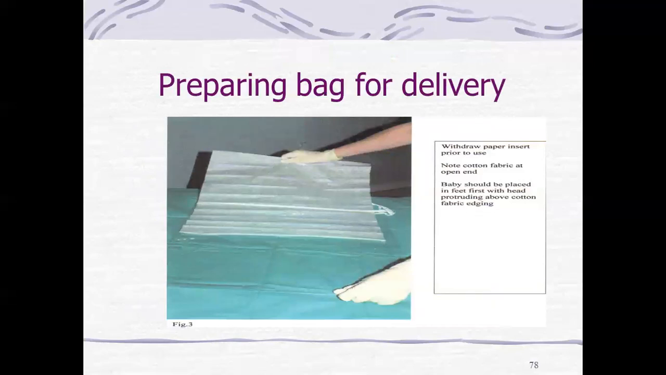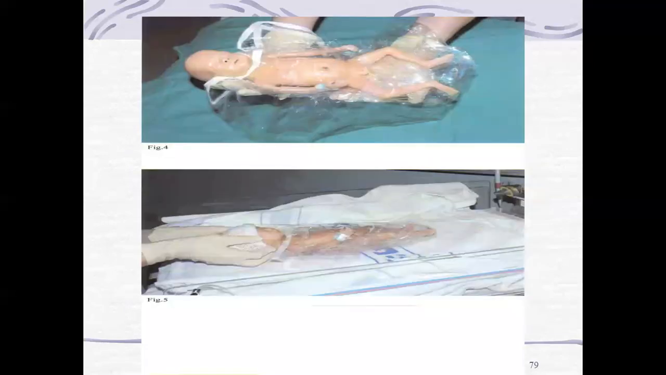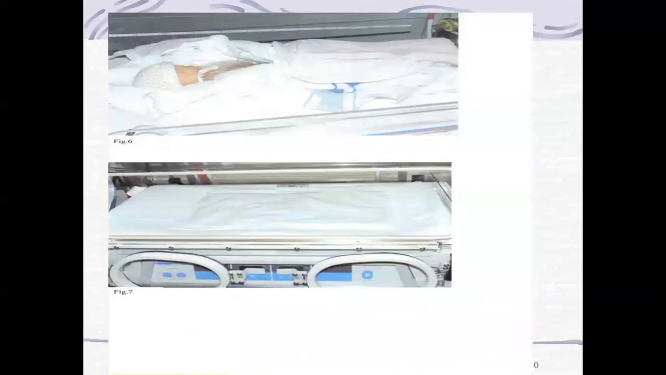Preparing the bag for delivery: withdraw the paper insert prior to use. Note the cotton fabric at the open end. The baby should be placed feet first, with the head protruding above the cotton fabric edging. So the baby will be received under the cover, which is particularly for small for gestational age or preterm babies. It is used maximum in primary health centers or sub-centers.